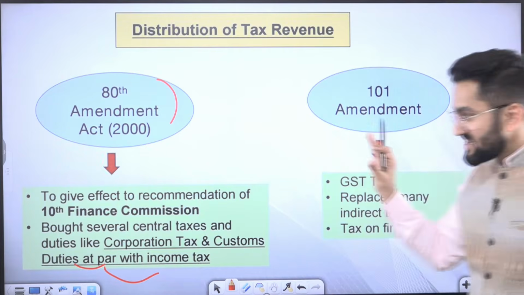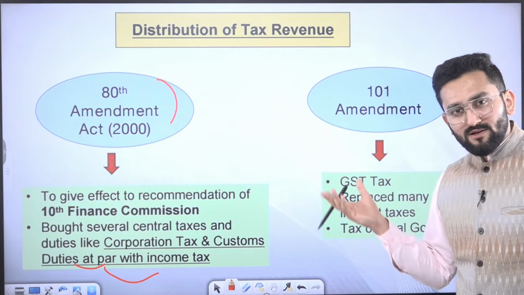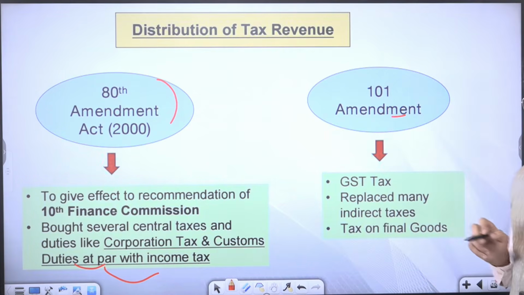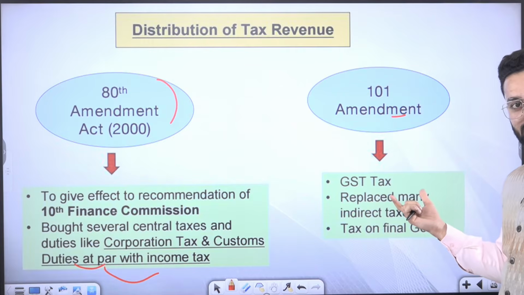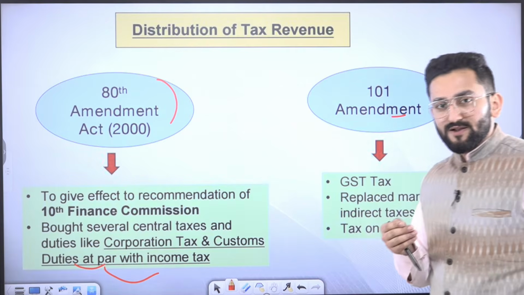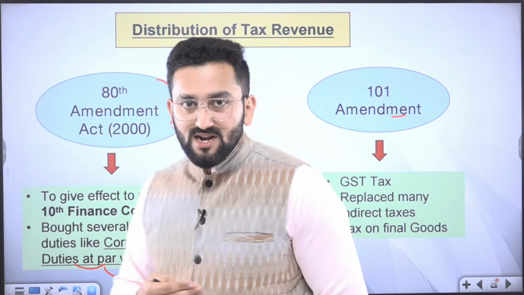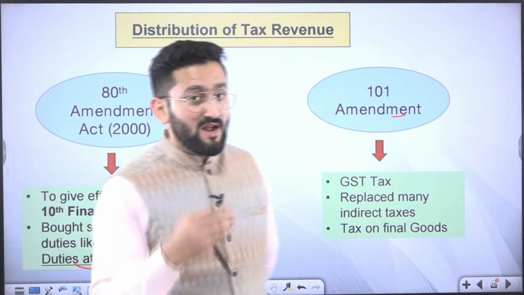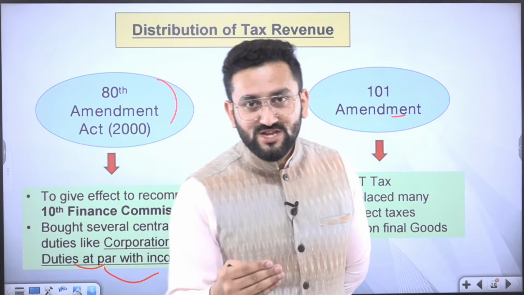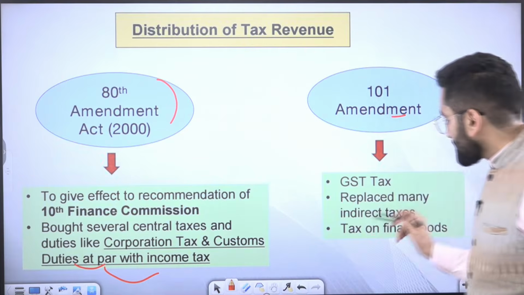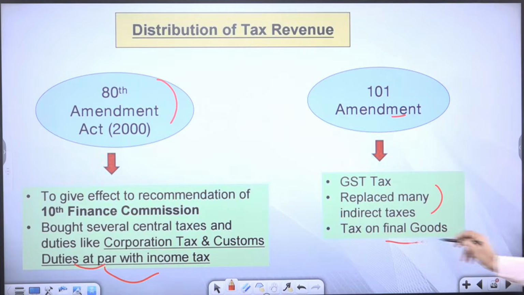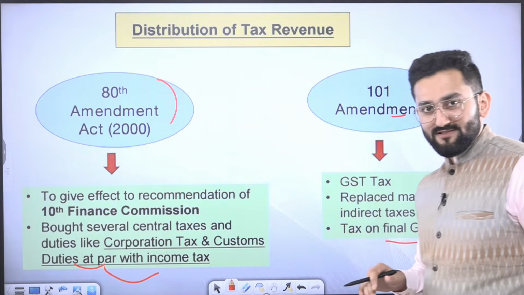Now, moving to the next amendment, the most popular one, the 101st Amendment. We are talking about GST. GST has simplified the indirect tax structure in India. When I say indirect tax structure, I'm talking about taxes imposed on goods or services. So it replaced many indirect taxes, tax on final goods.